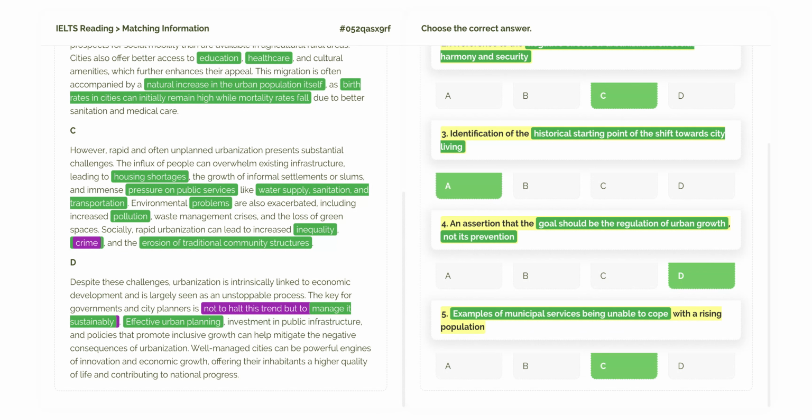So, there you have it. We've successfully matched all the information. The key strategies we used today were: first, skimming the paragraphs to get a general map of the text, and second, reading the questions carefully to highlight keywords, and then scanning for that specific information. This way, you don't have to read every word in detail.